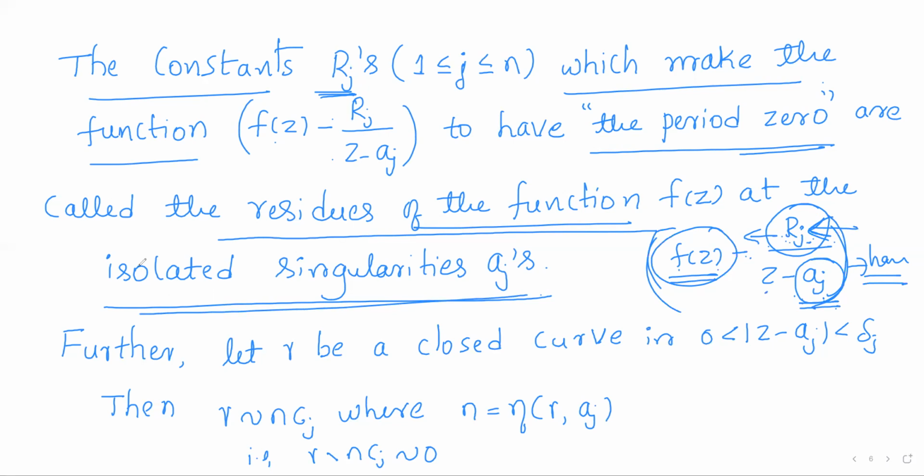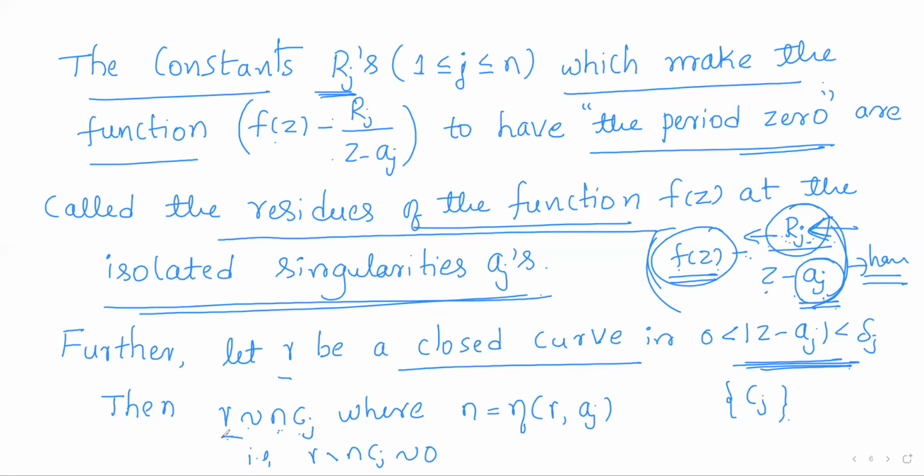And further, based on the above discussion, if gamma is any closed curve in this deleted neighborhood or in this annulus, as Cj is a homology basis, gamma is a closed curve, so we can consider it as a cycle also. So gamma is a cycle in this annulus, so gamma will be homologous to a linear multiple of Cj, the homology basis element.